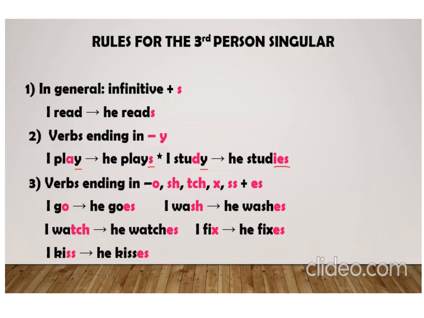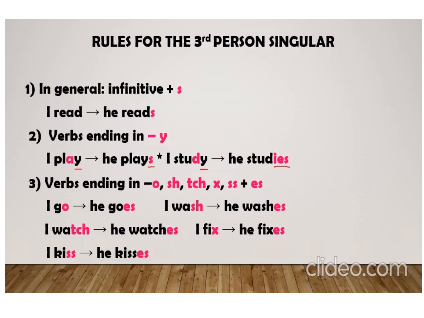But with the verbs ending with y, we add s with it, but in some cases we add ies. Now there are rules for it. I play, he plays. As you can see here, before the consonant y there is a vowel letter a. So wherever we find a vowel letter before the y, we only add s. But where there is a consonant before the y, we replace the y with ies. Like here in the example you can see I study, he studies, because before the y the consonant d is there, so we replace the y with ies.